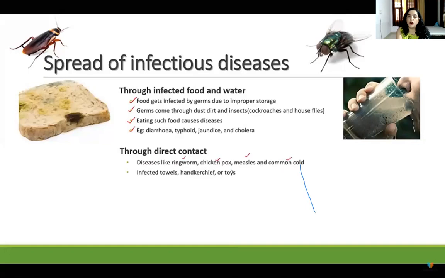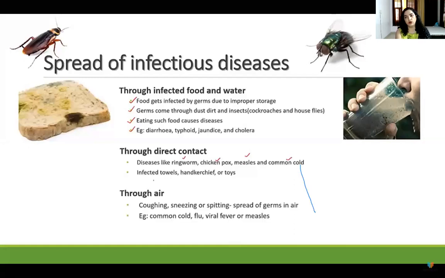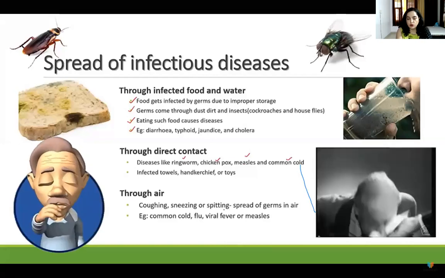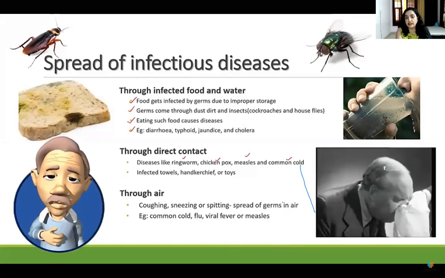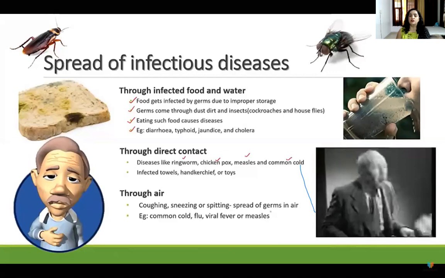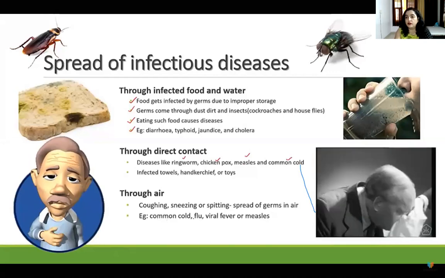Sometimes diseases spread by direct contact also. These are viral, fungal and bacterial diseases, like ringworm, chickenpox, measles, and common cold. These are communicable diseases caused by direct contact, or sometimes by sharing towels, handkerchiefs or toys you're playing with, because you don't know where the virus can stick on, and unknowingly you touch those things. They also spread through air, when a person is coughing, sneezing or spitting. This spreads the germs in the air and causes common cold, flu, viral fever or measles.